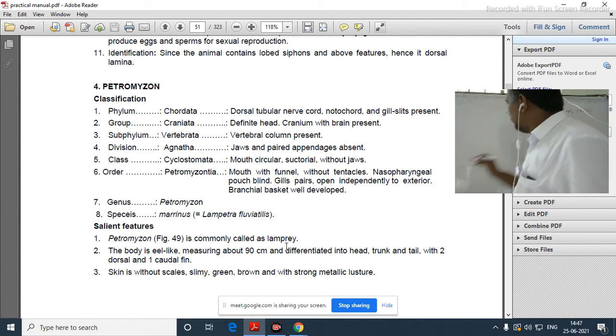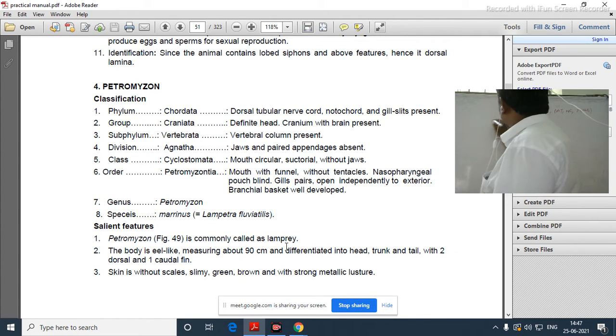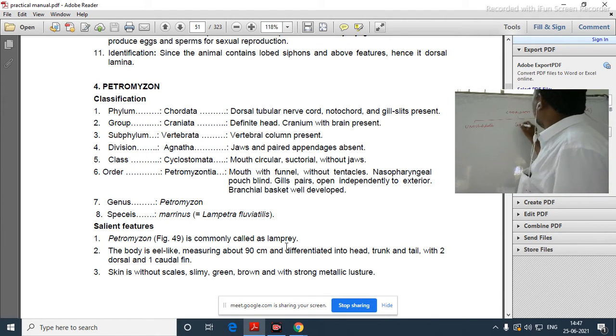The phylum Chordata is immediately divided into three: one is Urochordata, the other is Cephalochordata, and another is Vertebrata.